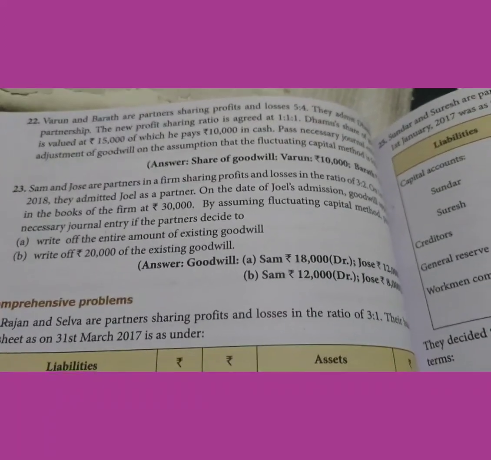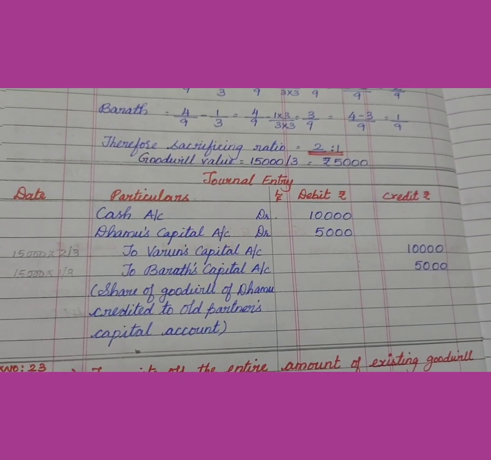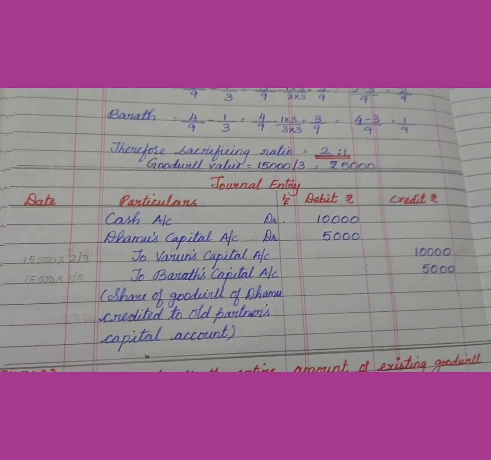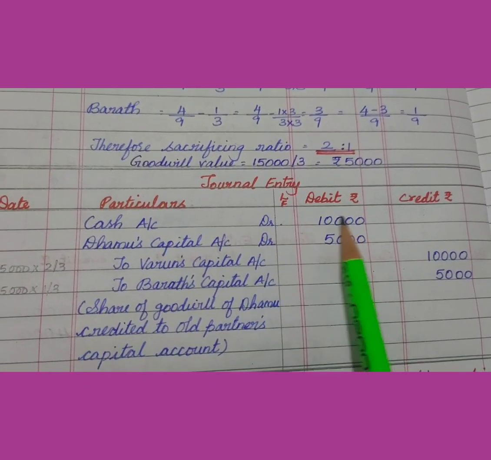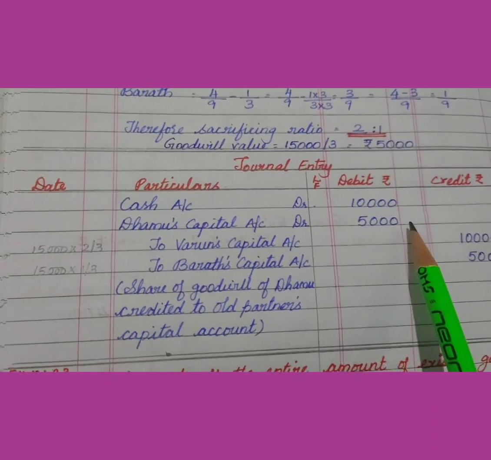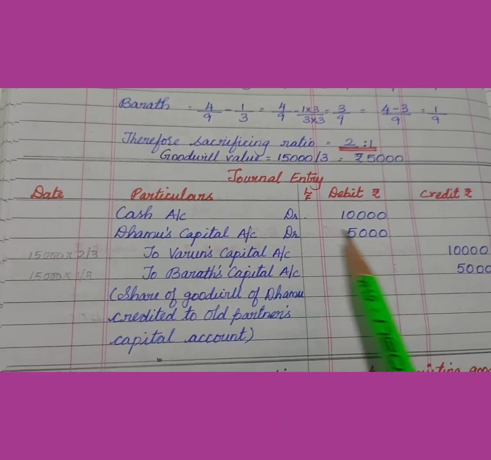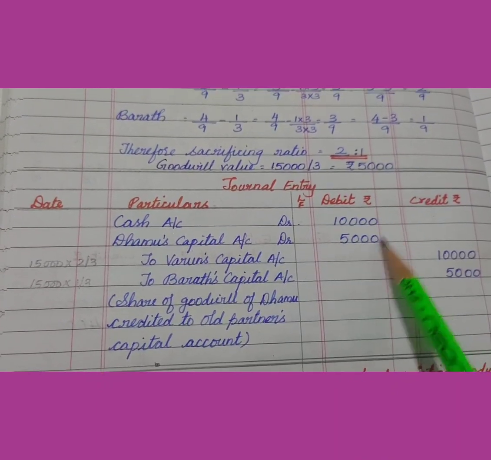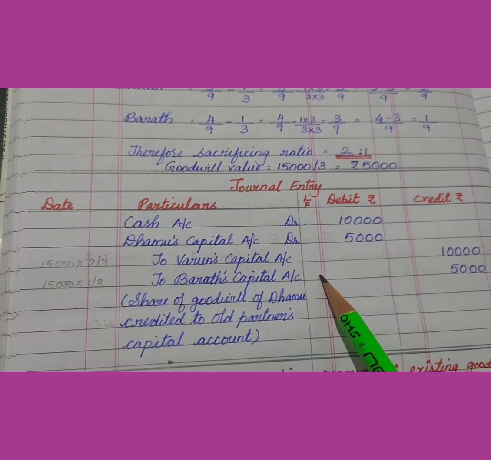Now follow the same in the journal also. Now you write the journal entry: date, particulars, LF, debit rupees and credit rupees. So for the amount which is paid, you will write cash account debit 10,000 and the unpaid amount 5,000 can be written as Damu's capital account debit 5,000. Okay, so totally in the debit we have 15,000.